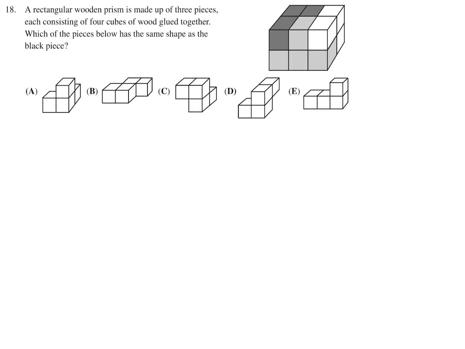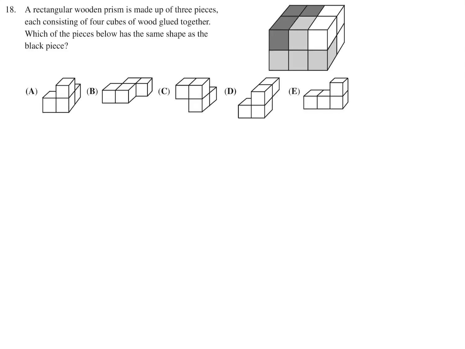A rectangular wooden prism is made up of 3 pieces, each consisting of 4 cubes of wood glued together. Which of the pieces below has the same shape as the black piece? So this is a conceptual question here. You obviously don't have it in front of you, otherwise it'd be much easier. We've got to sort of figure out what goes in behind.